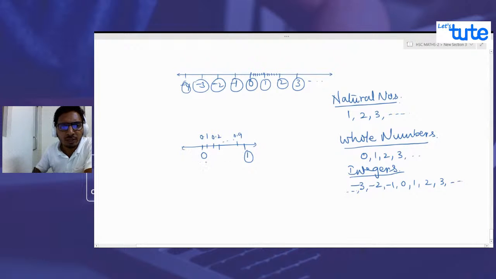But what about if you zoom in further? From 0 to 0.1, we'll have 0.01, 0.02, and it will come on to 0.09, and finally we get 0.1.